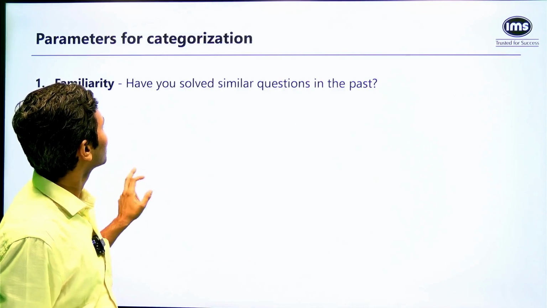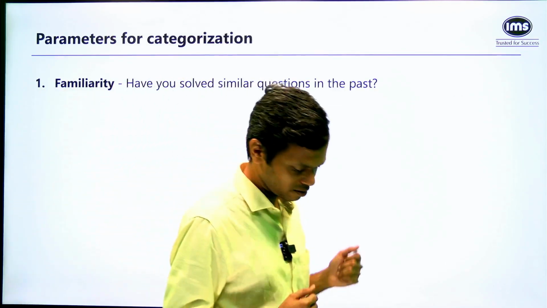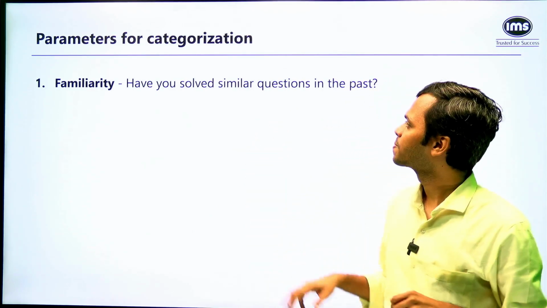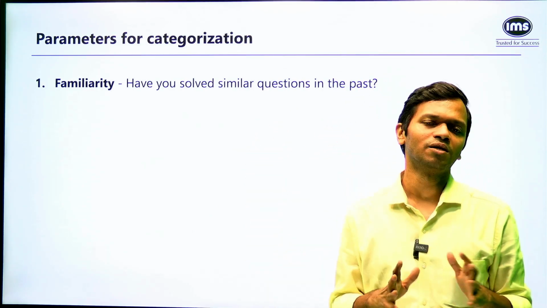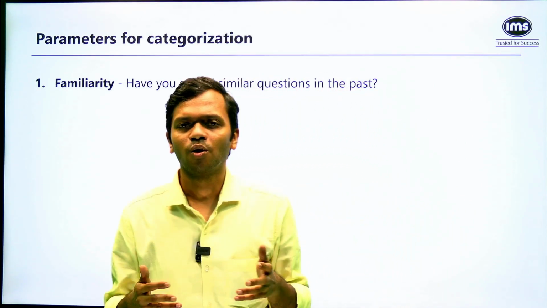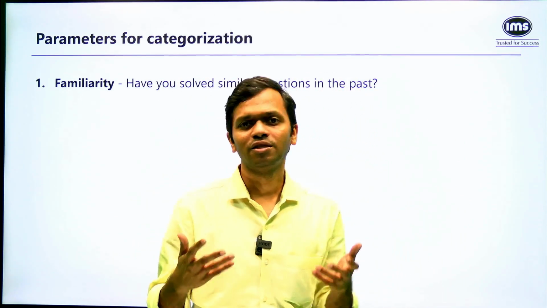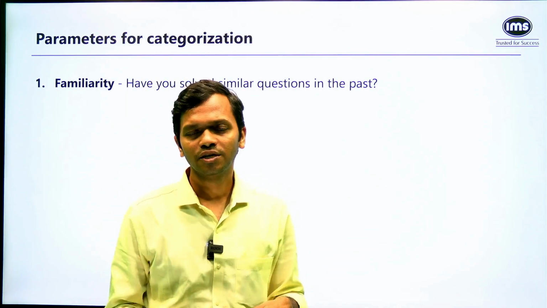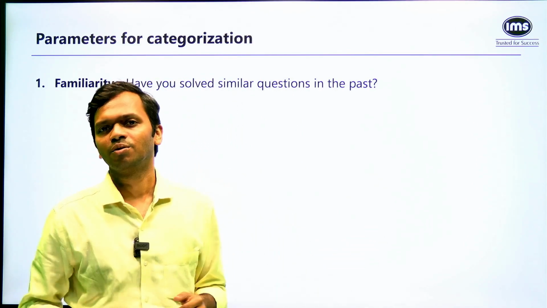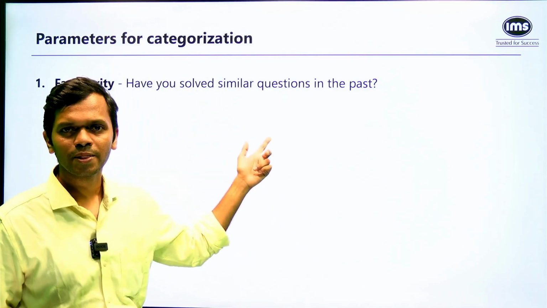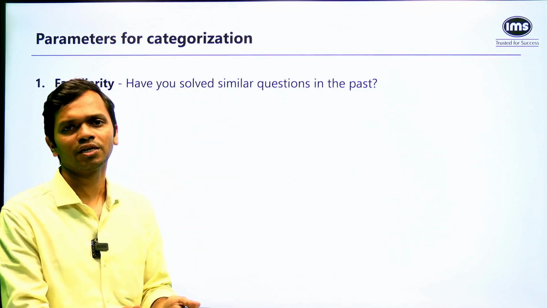Now, how do you categorize questions? That is something that we'll discuss now. The first thing is going to be familiarity. Have you solved similar questions in the past? For example, somebody sitting at the top of a building drops a ball and it keeps bouncing to 3/5 of the height from which it has fallen, and it continues till eternity. Find the distance covered by the ball. It's a very familiar question. So if you have done something like that, then you should attempt a question like that if it comes in the paper.